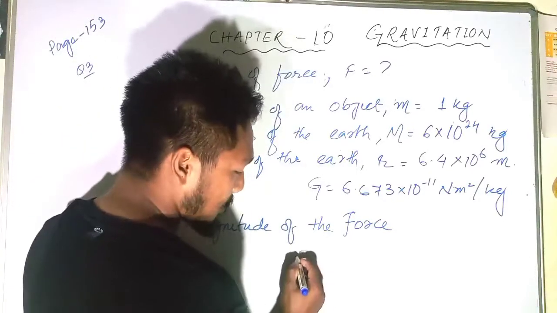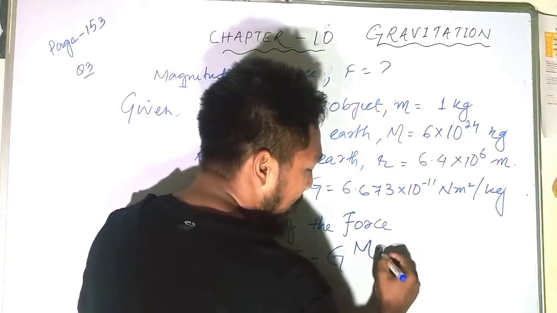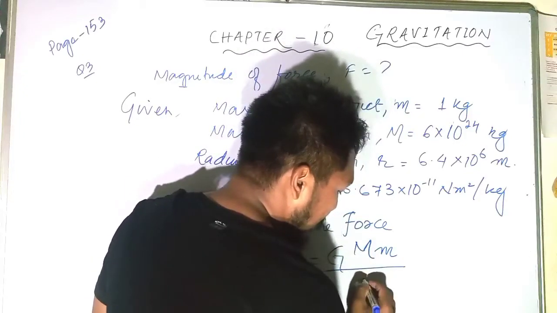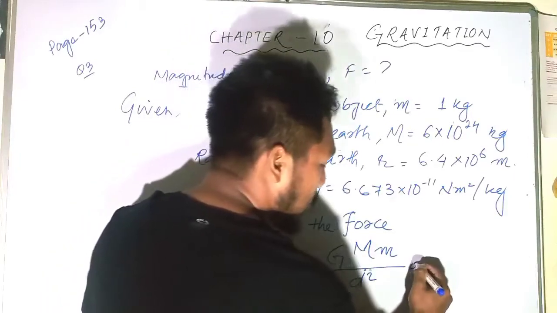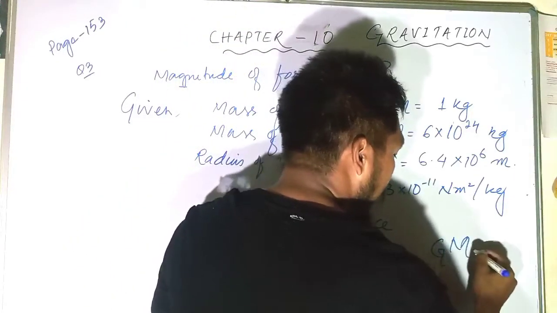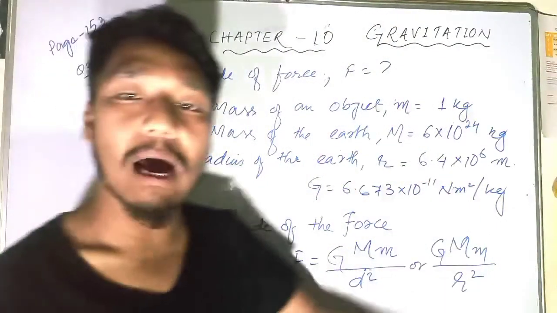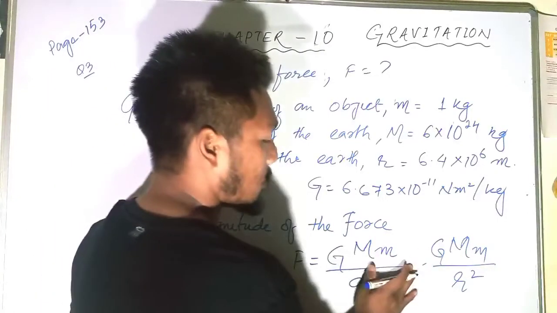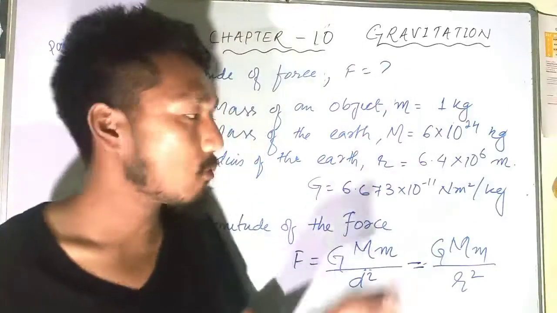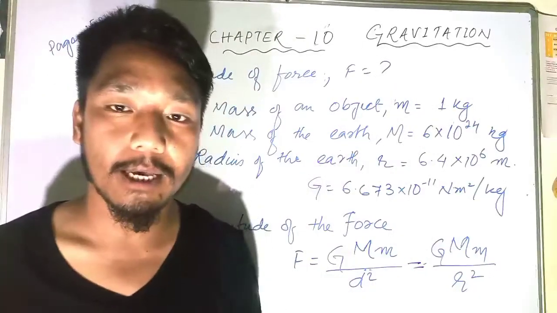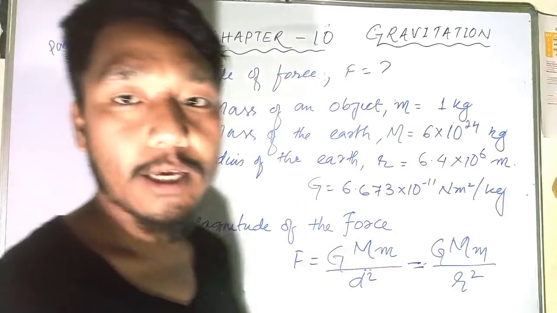That means we know that F is equal to G capital M and small m divided by d squared. We can also write G capital M and m divided by small r squared. d or r is the same thing. Because here our distance is in the form of radius, I'm representing d by r. Now substitute all the values in this equation.